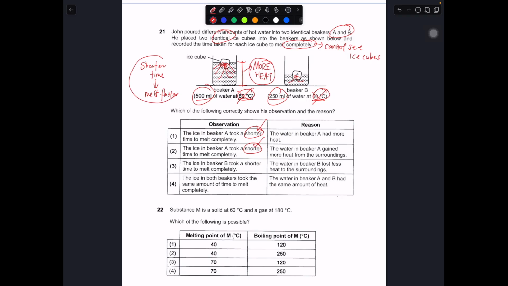Okay, in this case, so 1 and 2 must be correct. So 3 and 4 definitely wrong. The ice in beaker B took a shorter time. This one confirm. B must take a longer time because it has less heat. Okay, the ice in both beakers took the same amount. This one also confirm wrong. So 3 and 4 wrong.